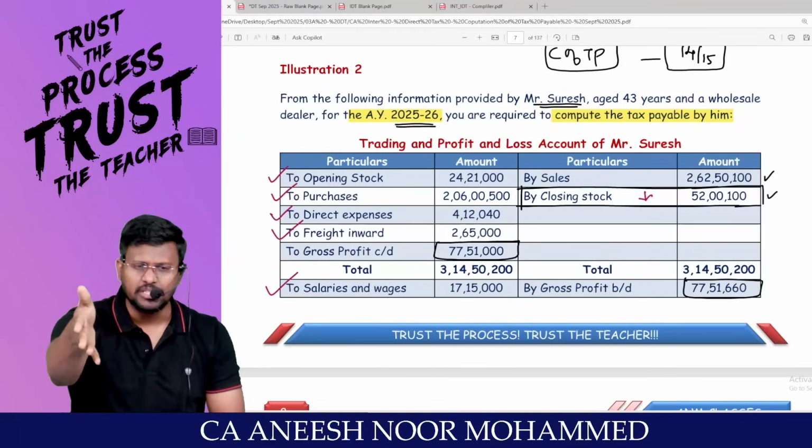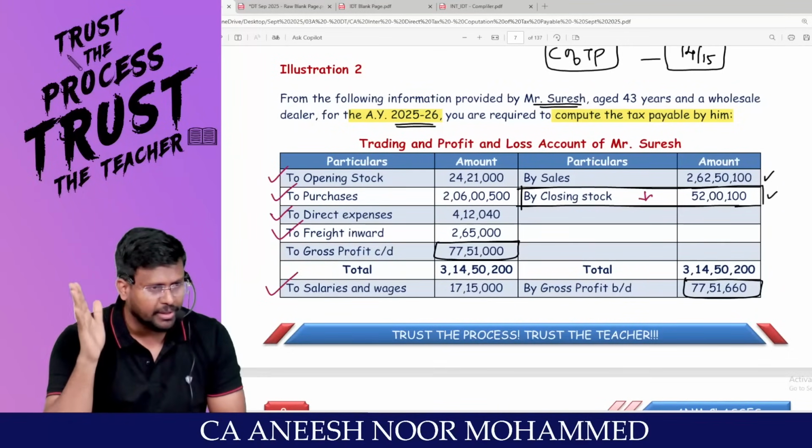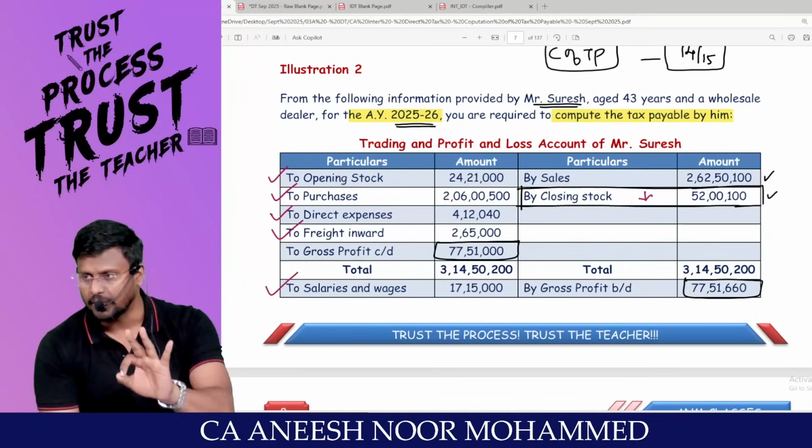Sit and solve this question. Update me when you have completed. We will proceed to the next question out of 30 questions.